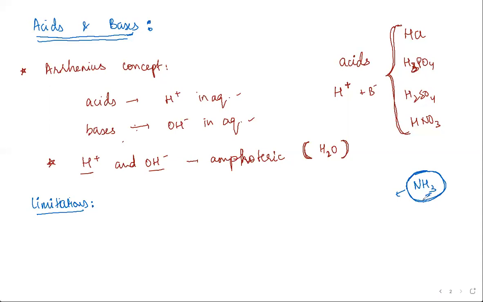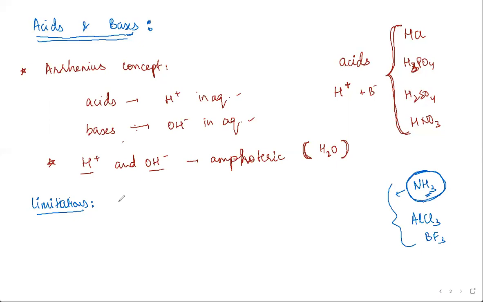NH3 is not the only one. You have AlCl3, aluminium chloride, and BF3. So there are certain compounds that the Arrhenius definition was not able to explain.